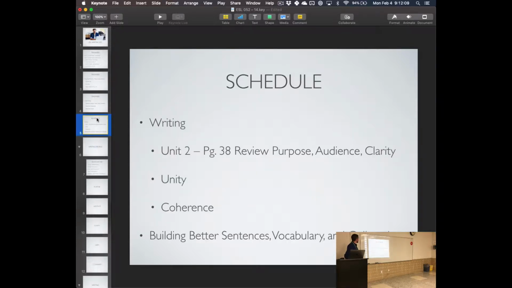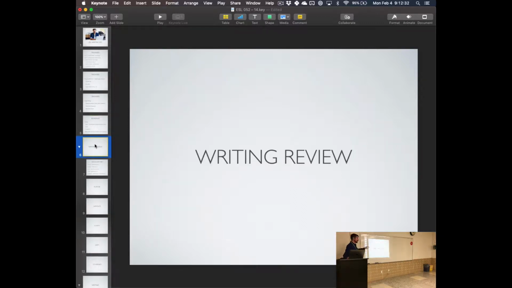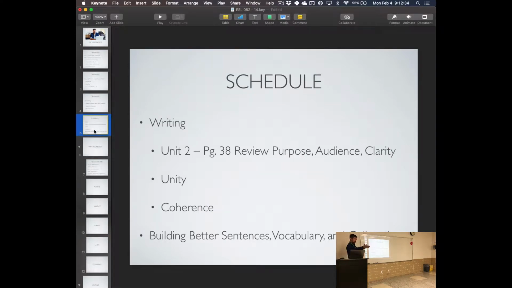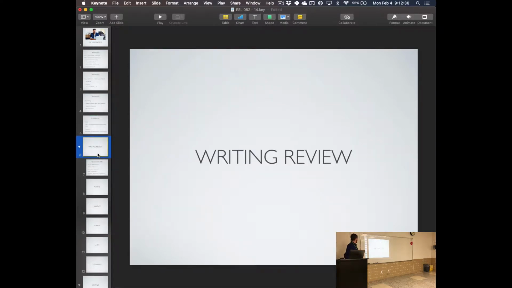So for today specifically, we'll be in Unit 2. We're going to finish up the purpose, audience, clarity, then talk about unity and coherence, and we'll do a little bit of work on building better sentences, building better vocabulary, and then the collocation things. And that might take up our whole day. I hope not, but we'll try. We'll try and get through it as quick as we can. Any questions? Good? Awesome. Here we go.